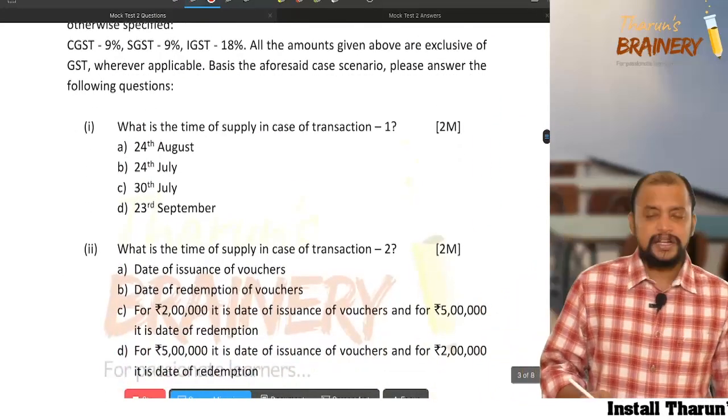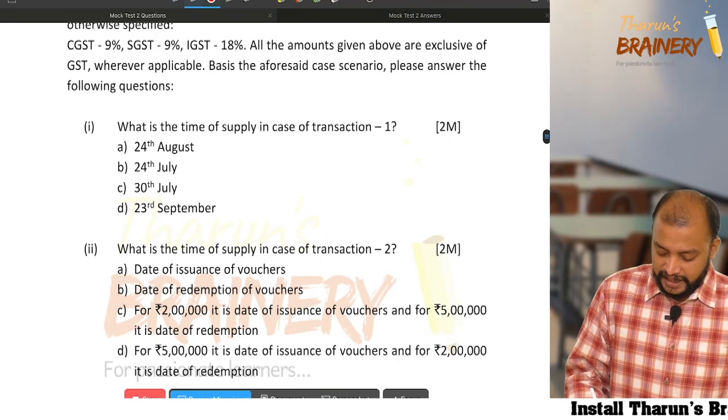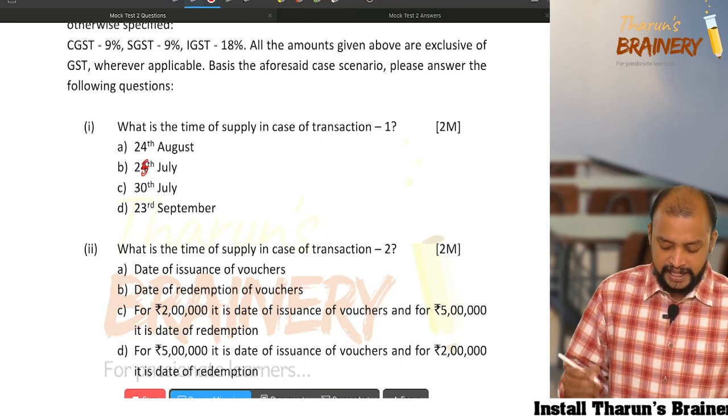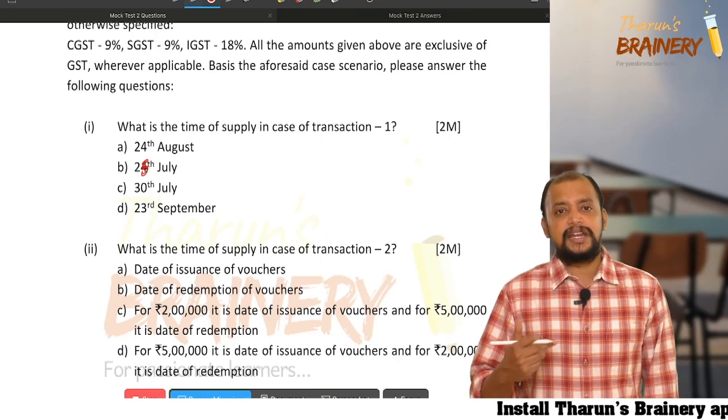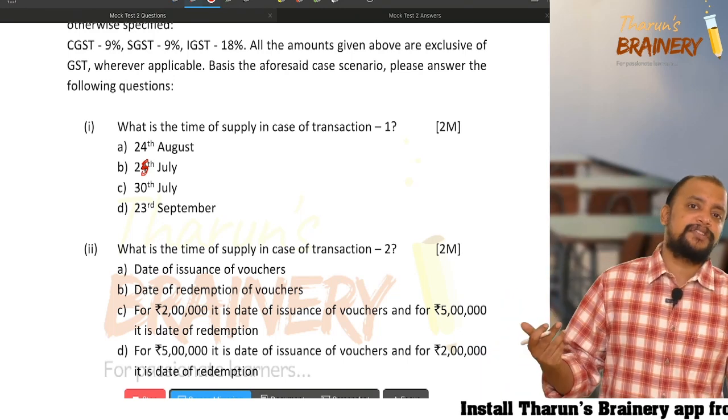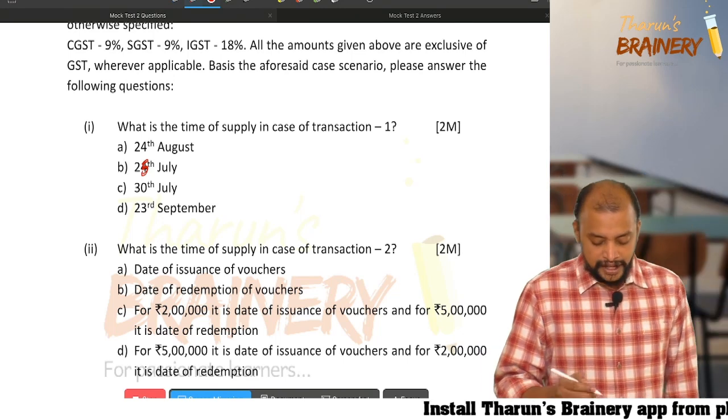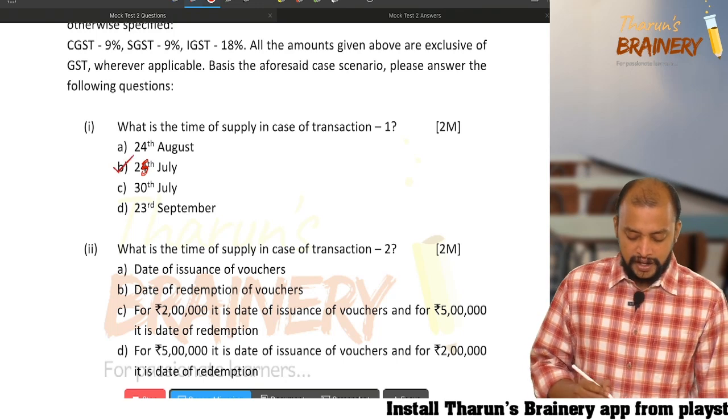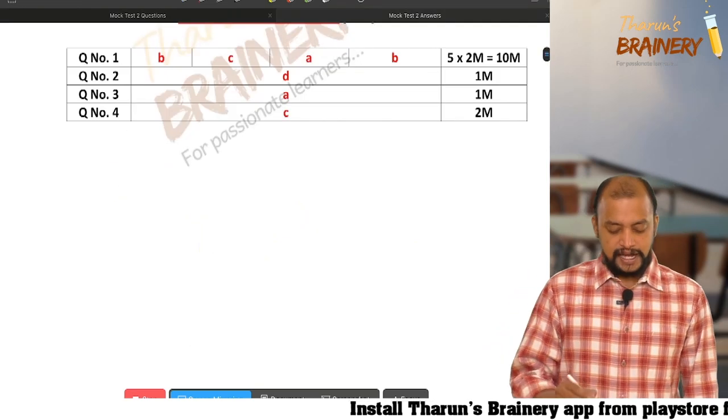25th July. Actually, it's a mistake, a typo. It's actually 25th July in the answer. It's a typo here: instead of 25th, I just mentioned it as 24th. So it is 25th of July. Option B is the answer for that.